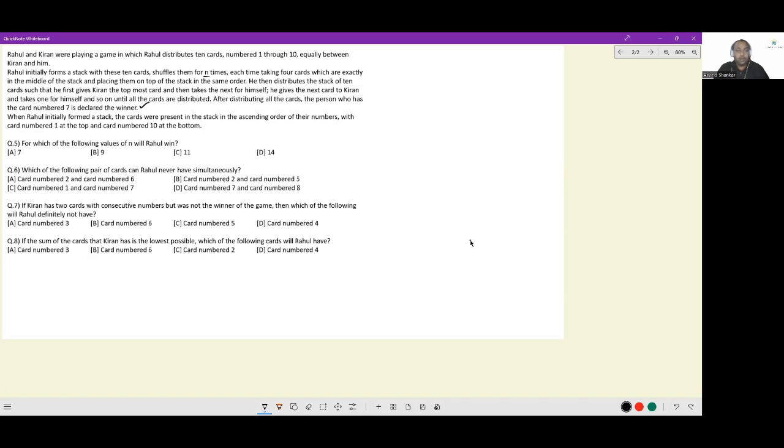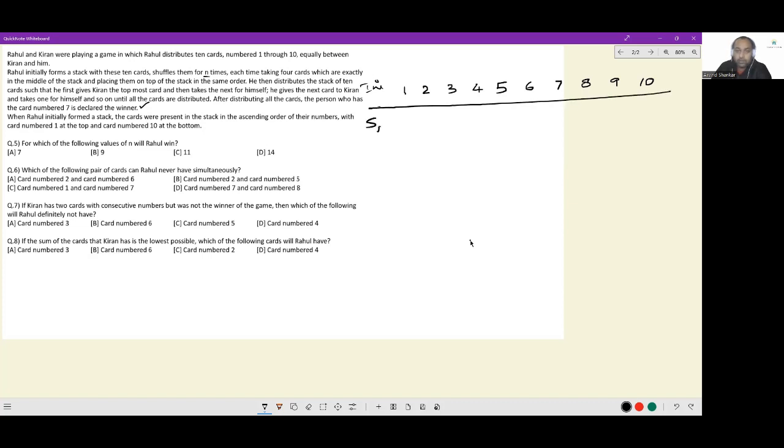When Rahul initially formed a stack, the cards are present in the stack in the ascending order of the numbers, with card numbered 1 at the top and card number 10 at the bottom. So right at the beginning, the order is 1, 2, 3, 4, 5, 6, 7, 8, 9, 10. This is the initial setting. And now, after n shuffles, the cards get distributed.